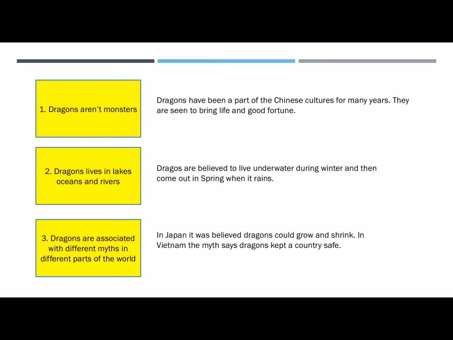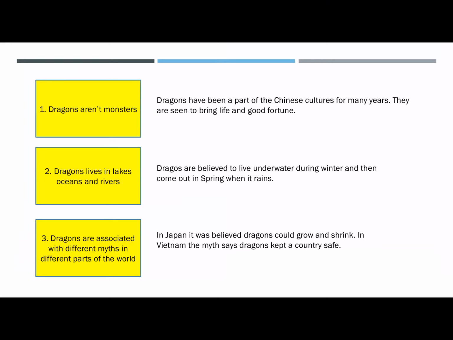Dragons have been a part of Chinese culture for many years. They are seen to bring life and good fortune. So you can see that from my note, dragons aren't monsters, I've extended it to write a little bit about why they aren't monsters. The second note, dragons live in lakes, oceans and rivers.